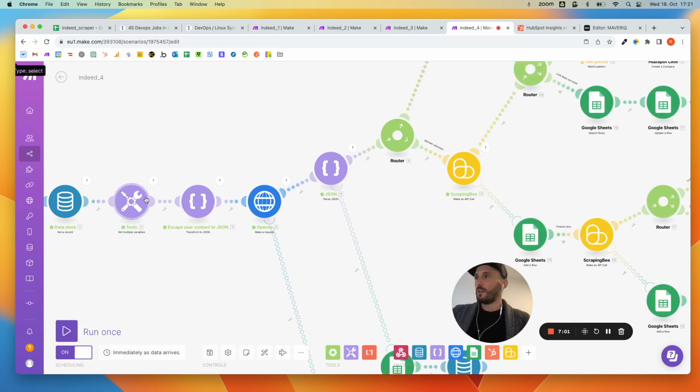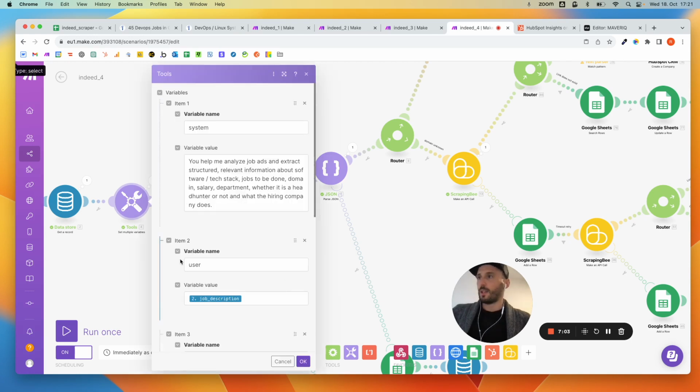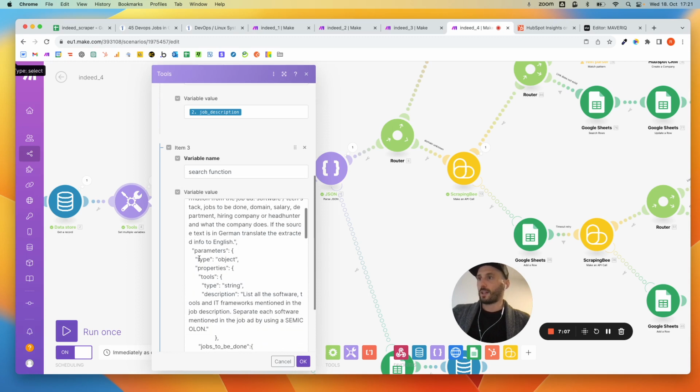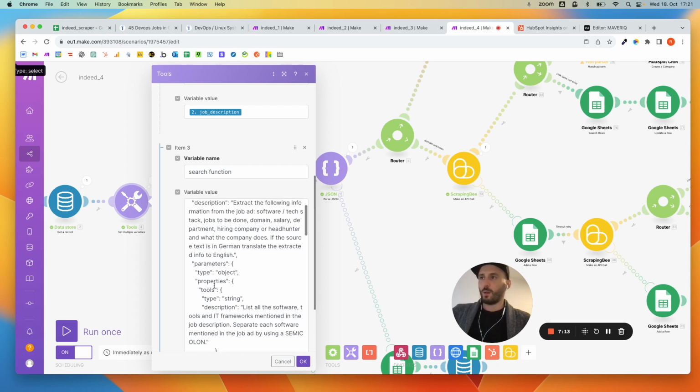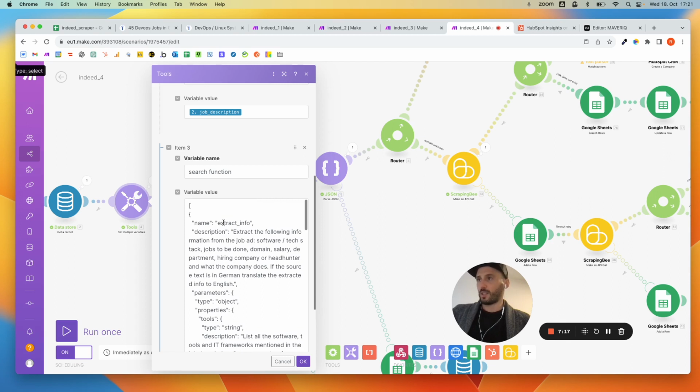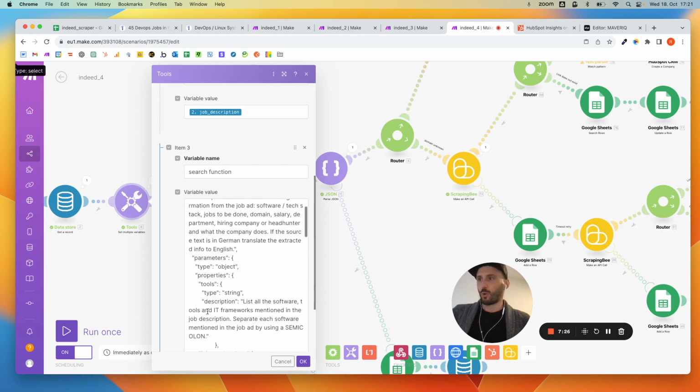What I'm doing is I'm setting variables and I'm giving it instructions. And I figured I could use the function capability of OpenAI, where you give it specific functions. This is probably not how you want to do it because I'm almost brute forcing it to extract all the properties that I want.